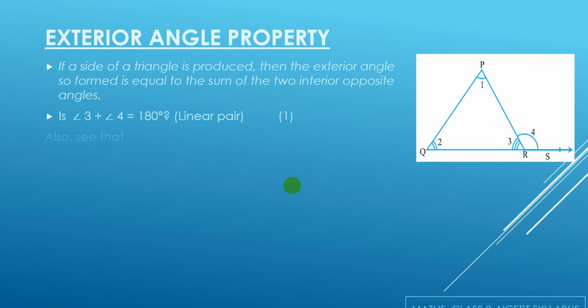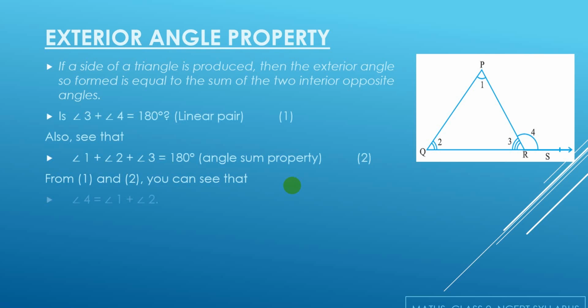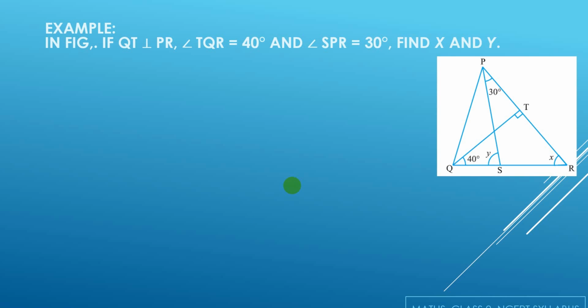Let's see. Now since angle 3 and angle 4 are forming a linear pair on the line QRS, the sum of angle 3 plus angle 4 is equal to 180 degrees. Now if I use the previous theorem or the angle sum property of a triangle, I can say that angle 1 plus angle 2 plus angle 3 is equal to 180 degrees. But we have already said that angle 3 plus angle 4 is also equal to 180 degrees, which gives us that angle 4 is equal to angle 1 plus angle 2. I hope you have understood it.